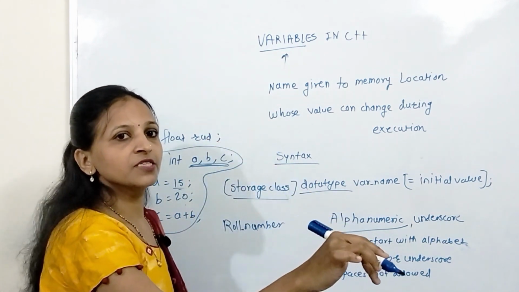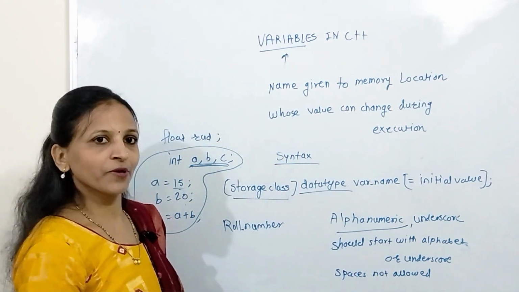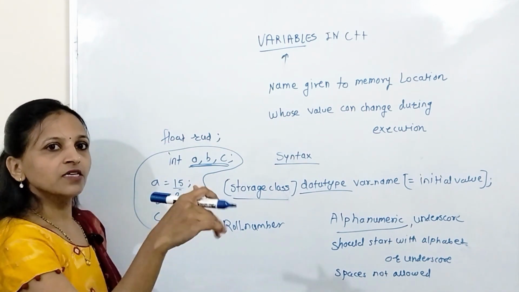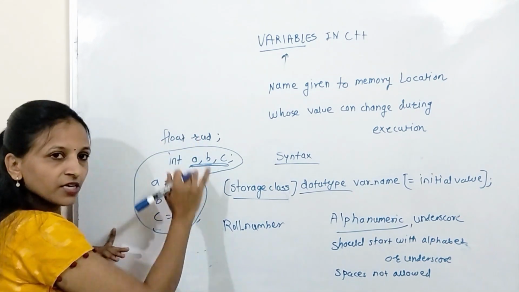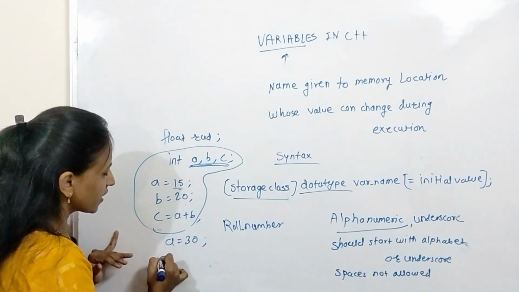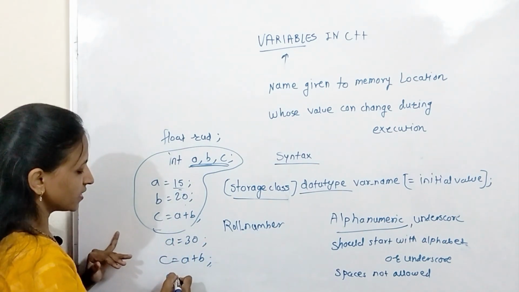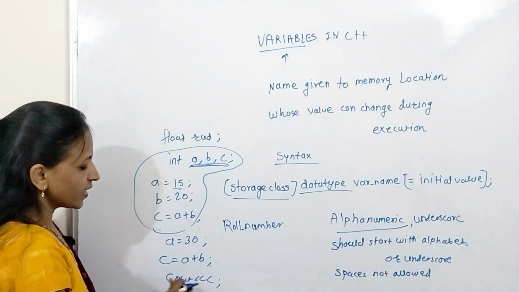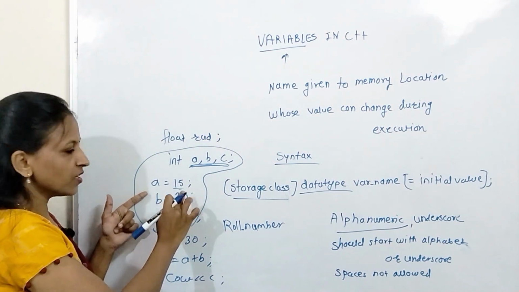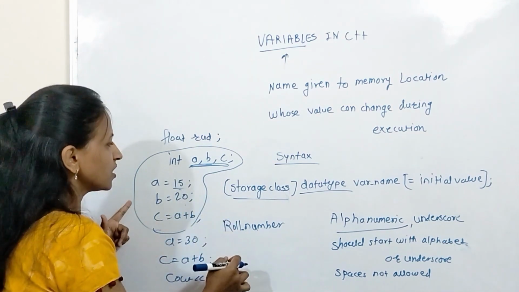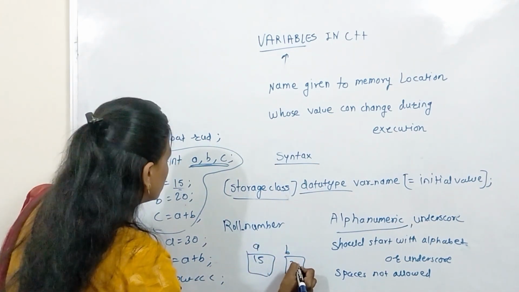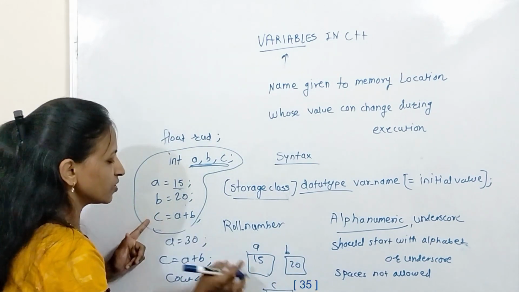Now what are these a, b, c? These are 3 variables whose value can be modified during execution of a program. Now after this, if we display the value of c, we will get 35. Again after this, you can write a equals 30, then again write c equals a plus b, and again display the value of c. Initial value of a is 15, b is 20, and in c after this calculation it will be 35.